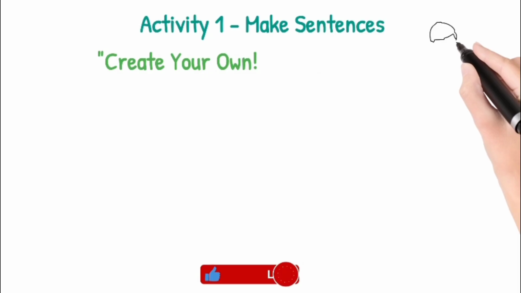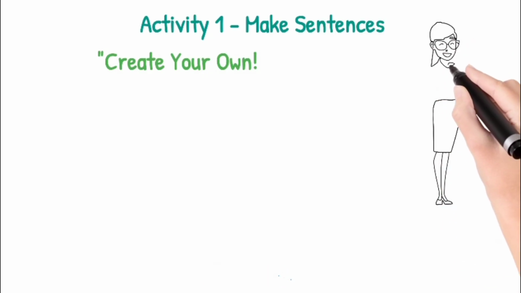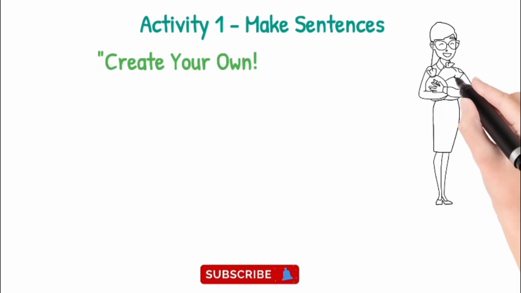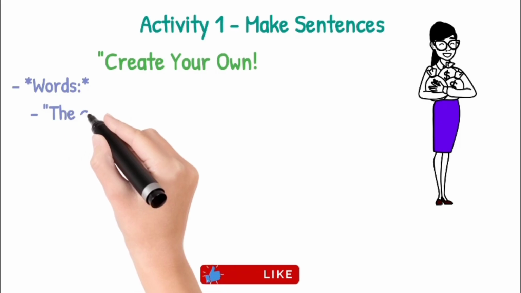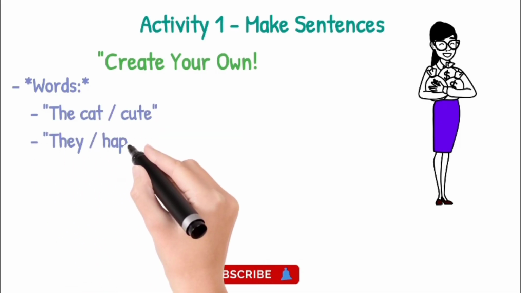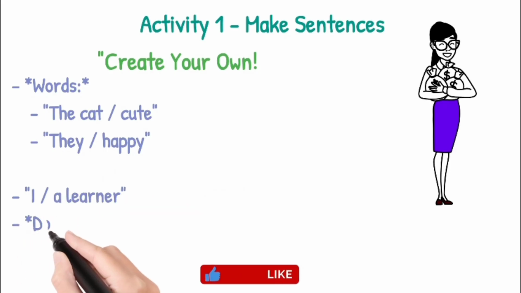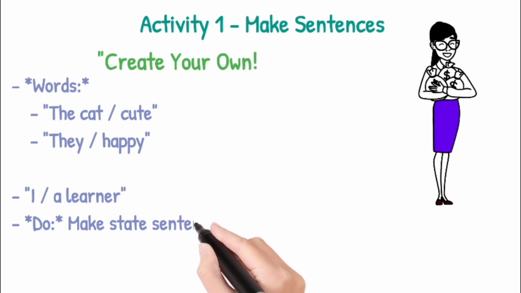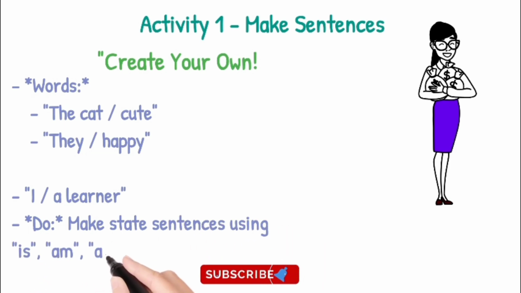If you can do these things, these tips, you can have a command of English. English is not such a hard language to understand and speak. We use this language everywhere, in our smart gadgets, television, and everywhere around us. Activity number 1. You have to make sentences. Create your own sentences. Words: the cat, cute, they, happy, I, a learner.